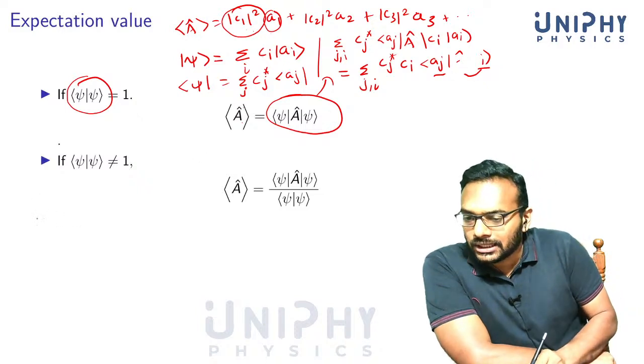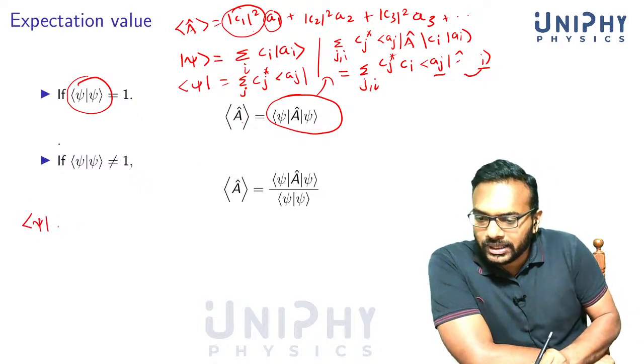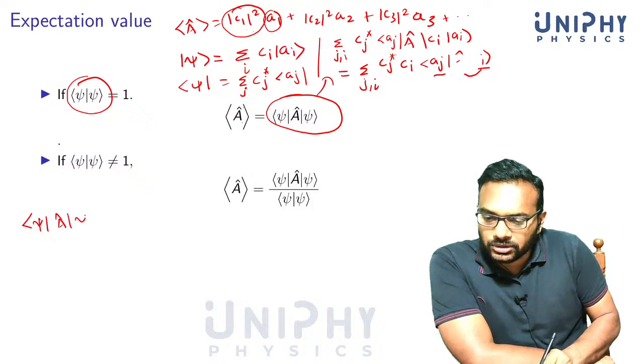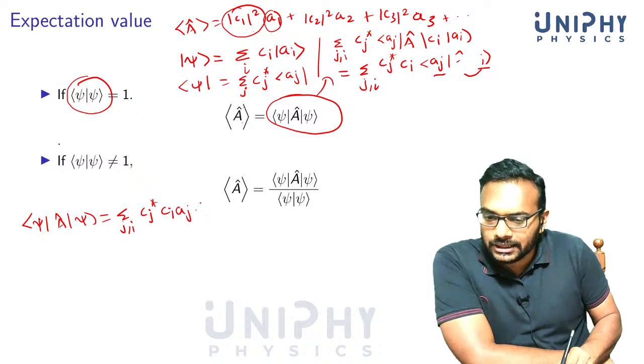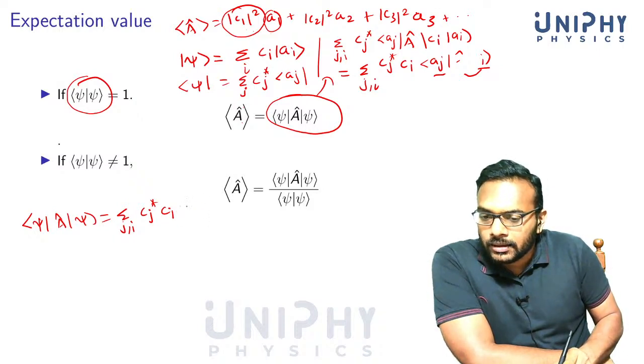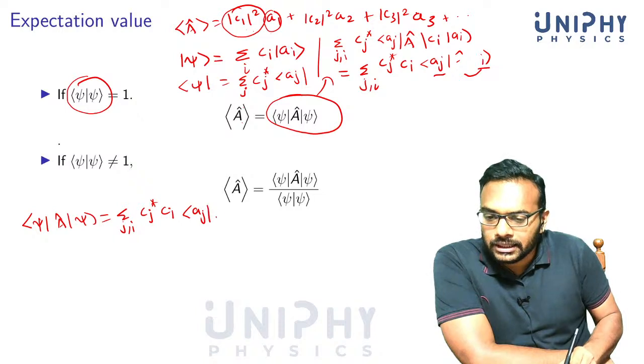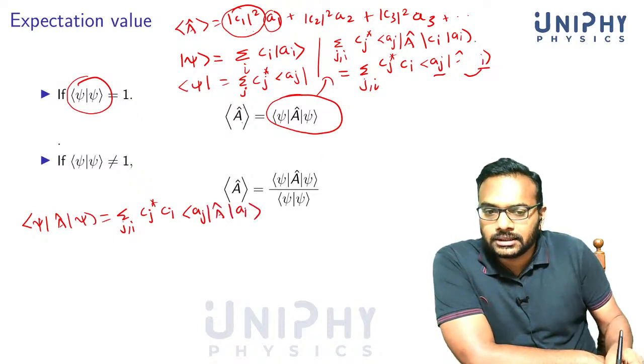Once we expand the state in terms of the eigenvectors of this operator, what we get is summation over j comma i, Cj star Ci <Aj| A cap |Ai>.